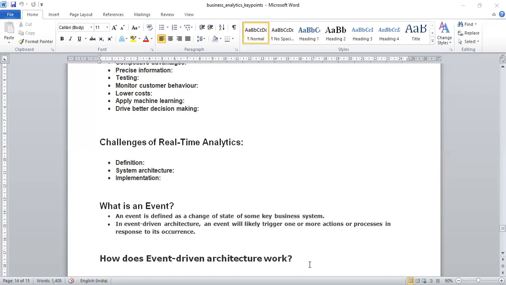Just look at one, try to understand what is definition, which comes as a challenge for real-time analytics.